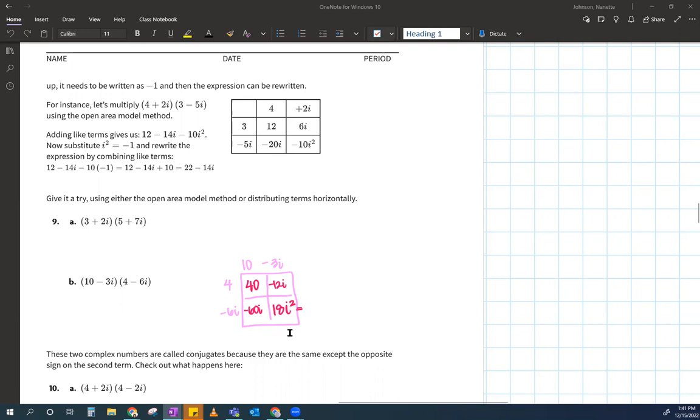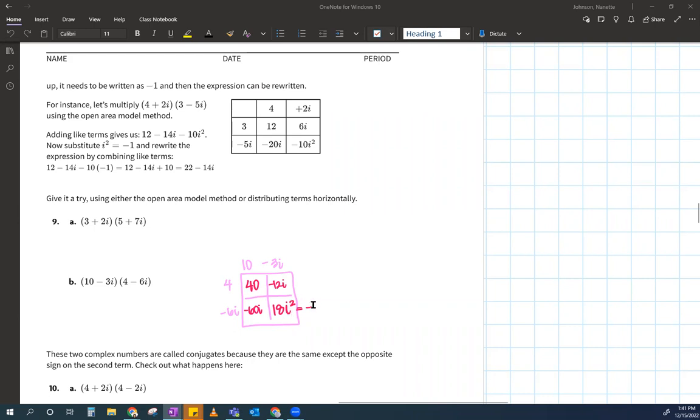Very good. So if you didn't realize, let's say you got here and you just forgot that i squared was equal to -1, not a big deal. But if you were to try to write it in standard form, real number plus imaginary part, you would have realized, where does this i squared fit?